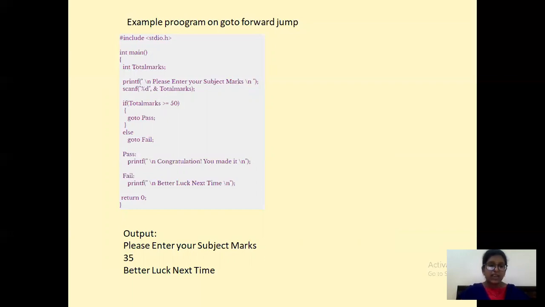It will print "Congratulations, you made it" if the condition is true. But if you take the value which is less than 50, then you will be going to the else part and you are saying goto fail, and that fail part will get printed: "Better luck next time" if the condition is false. So this is nothing but your forward goto. This is an example for your forward goto.